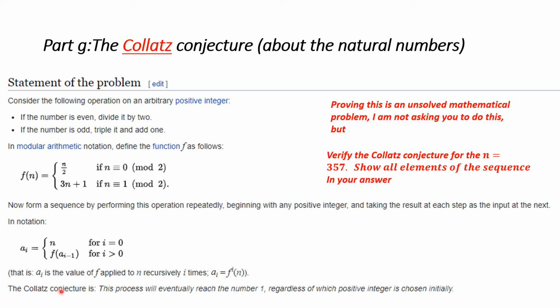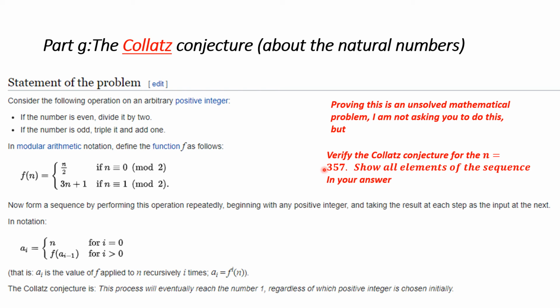Now, the Collatz conjecture is that this process will eventually reach the number 1, regardless of which positive integer natural number is chosen initially. Now, proving this is an unsolved mathematical problem, and so I am not asking you to do this. Recently, in 2019, there was a major effort coming close to the proof, and I can give you that reference if you're interested.